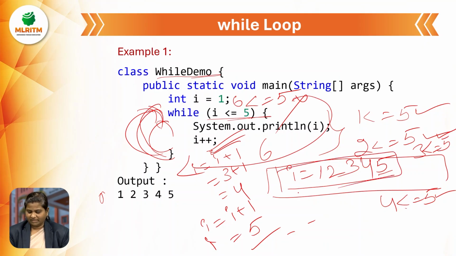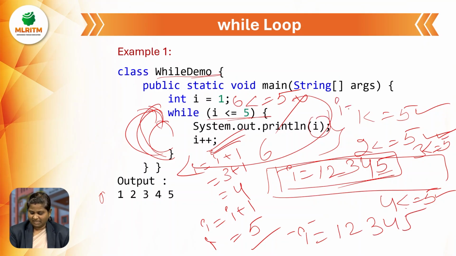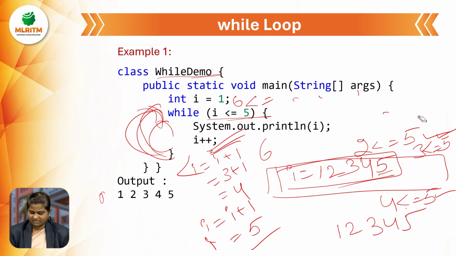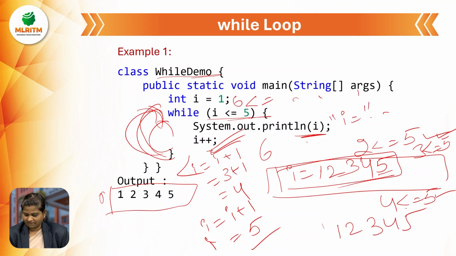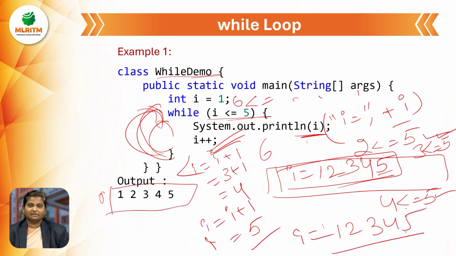Now the values whatever have been taken will be printed, like 1 2 3 4 5. Because we did not mention "I is equals to" here, it will not give that. We simply mentioned I here. So that's why we just got the output like this. Otherwise, if you write it like that, then you will get "I is equals to" likewise. Okay, did you understand example one?